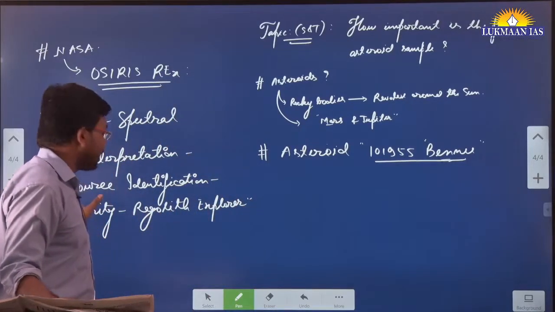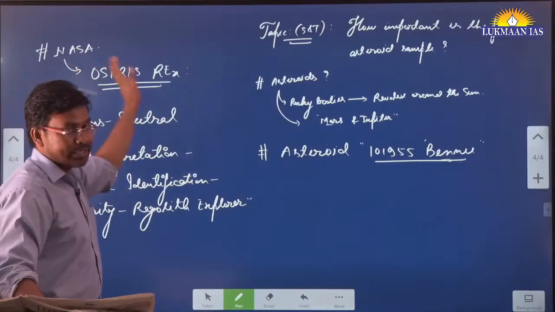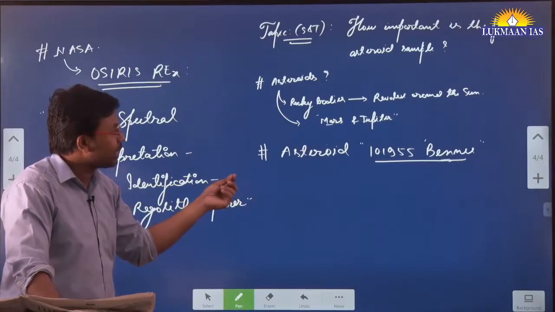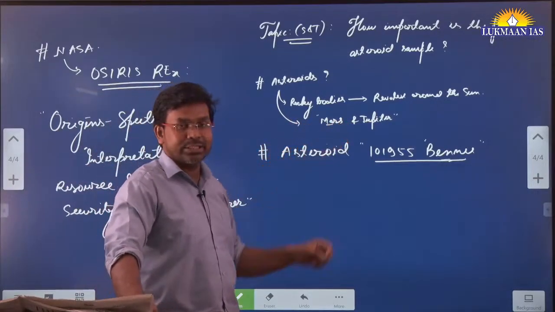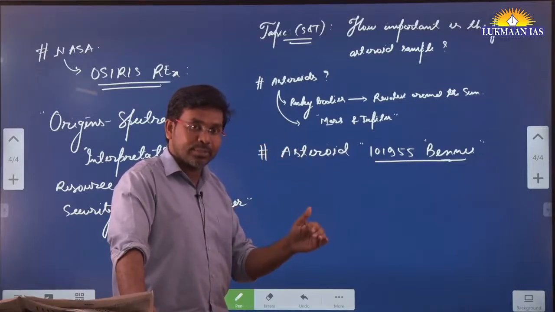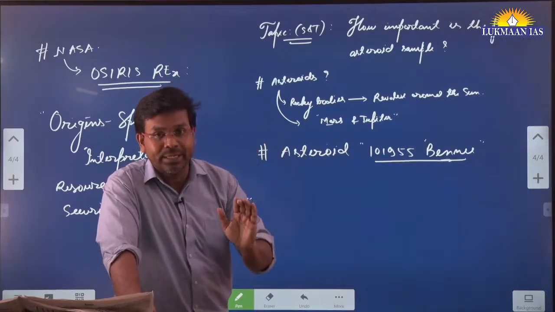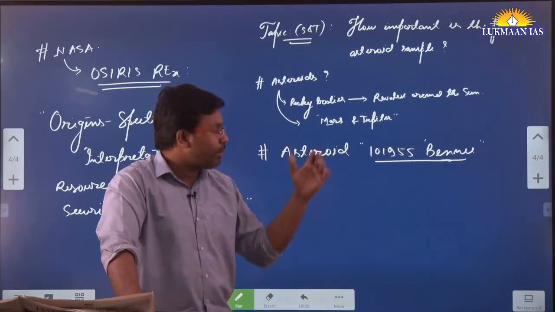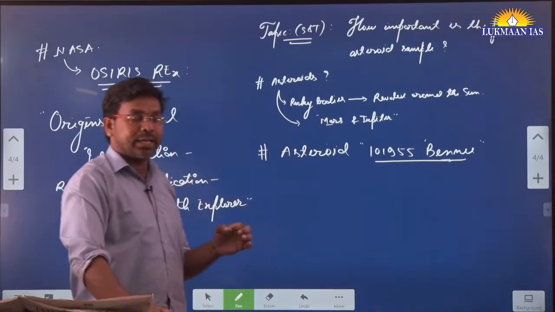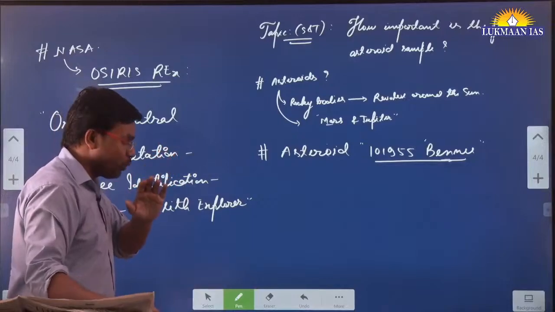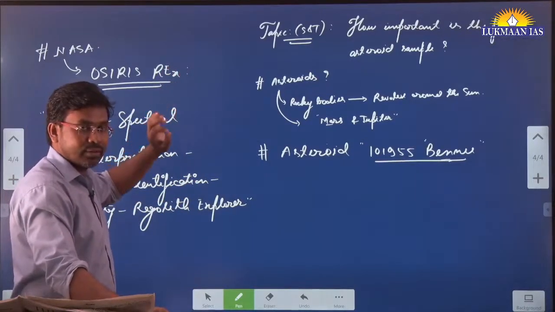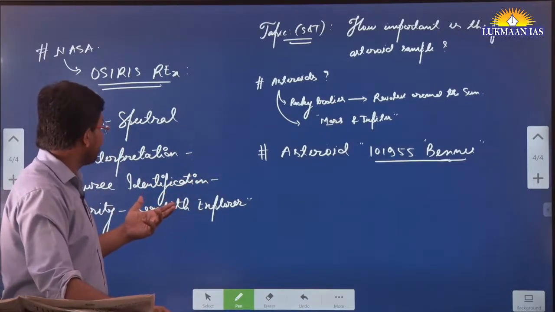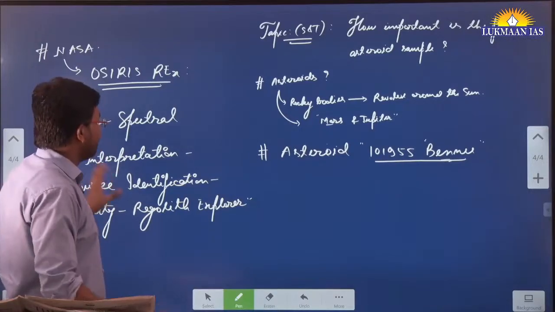When we talk about security, there are many asteroids revolving around the sun in the asteroid belt, the belt which lies between Mars and Jupiter. From that belt there is a possibility that one or another asteroid may hit the surface of the earth in future. To protect the earth from any kind of collision, we can send a spacecraft that deflects the asteroids that are coming towards the earth. That is the meaning of security in this case.